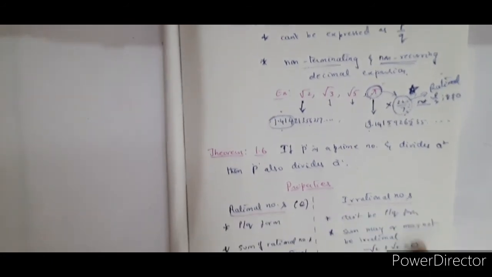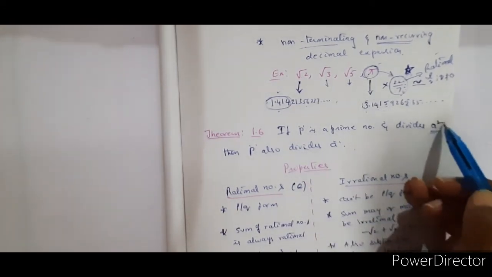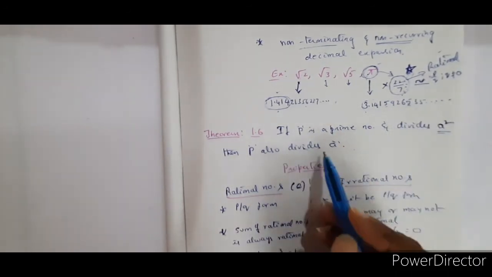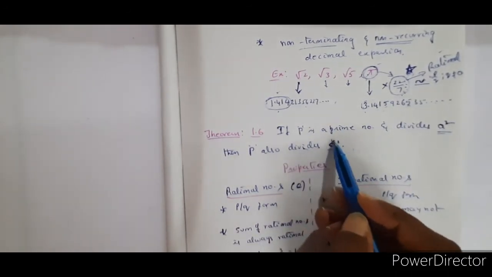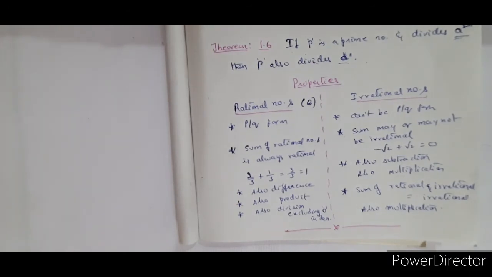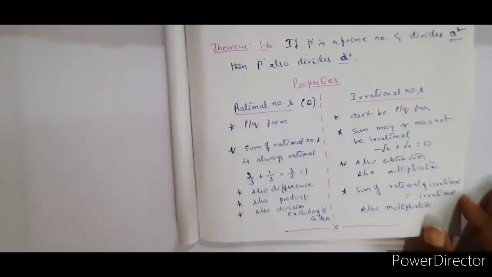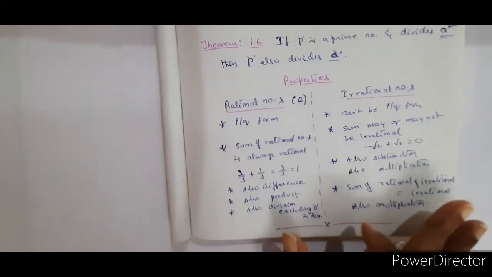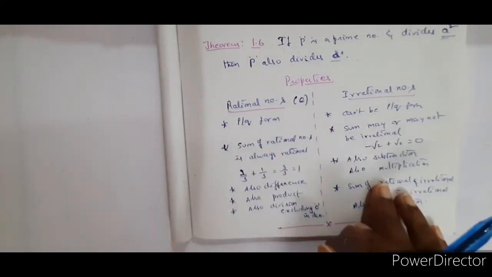Right? So now theorem 1.6 is the next one. If p is a prime number and divides a square, some number which is a square, then definitely p also divides a. This is another theorem which you will be using, or you will be discussing in this chapter. Now, for the information of you people, and to answer certain questions which may be tested in the expectation of how much basics you have in this, I am going through rational numbers and irrational numbers.